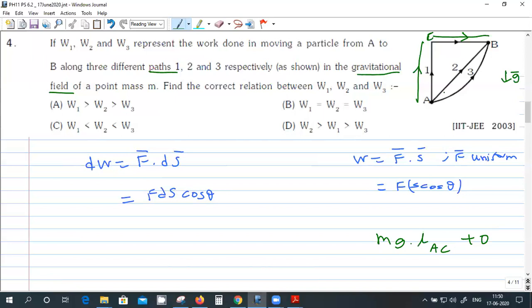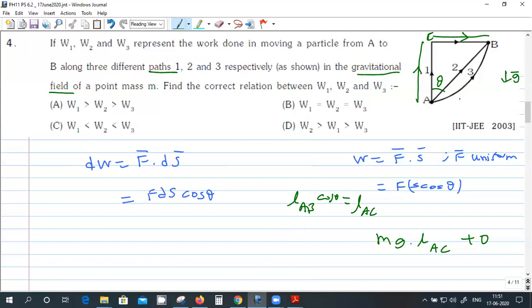Similarly from here to here, you can take F dot S as F into S cos theta, right? Along the direction of force, what is the displacement? A to B is length AB cos theta, which is the same as the length of AC. So again the work done is mg times length AC, W2.